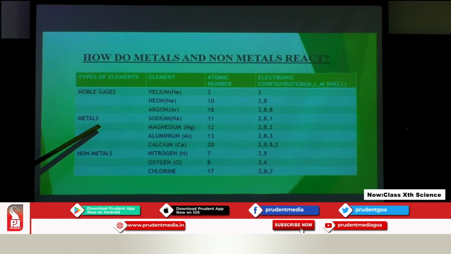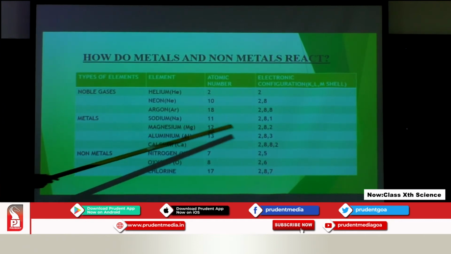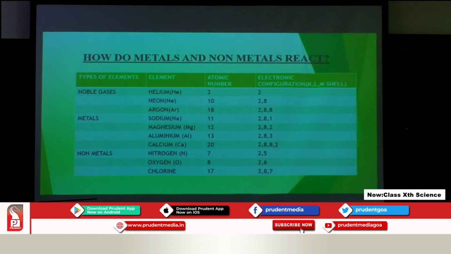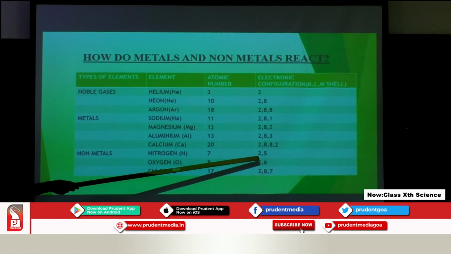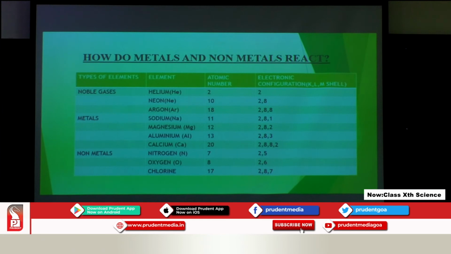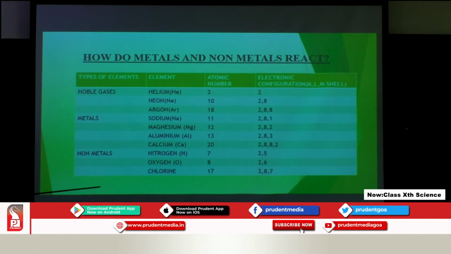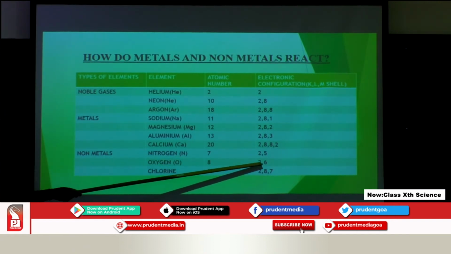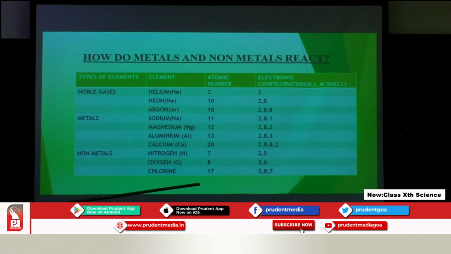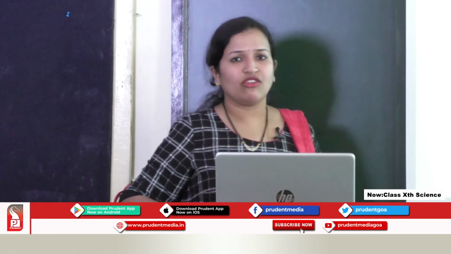Whereas the metals have just 1, 2 or 3 electrons in the outermost shell. And the elements which have 5, 6, 7, that means they just need a few electrons. If we take the example of nitrogen, there are 5, so it needs 3 more electrons in order to complete its outermost shell. In the case of oxygen, it will take 2 electrons, and chlorine will require 1 electron.